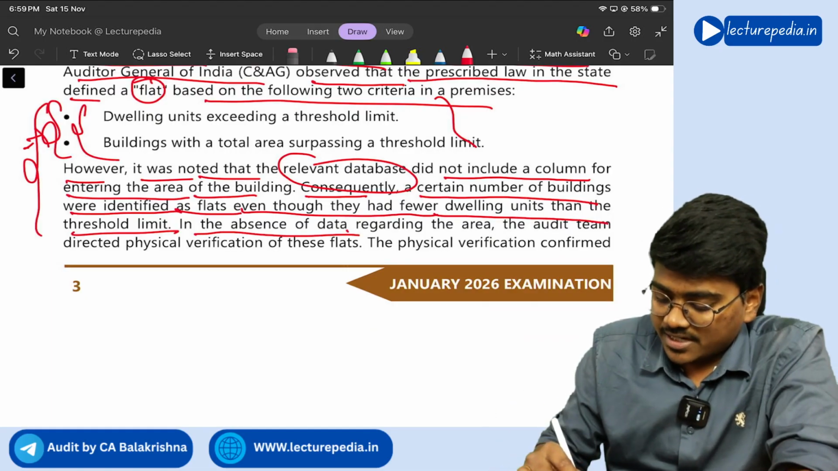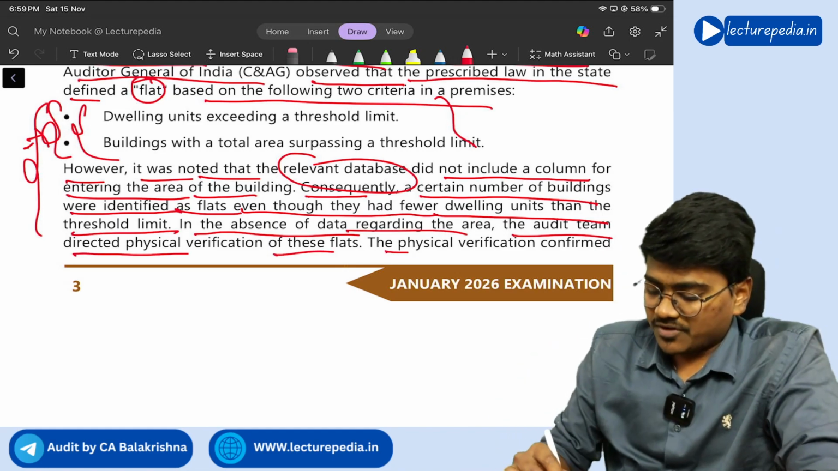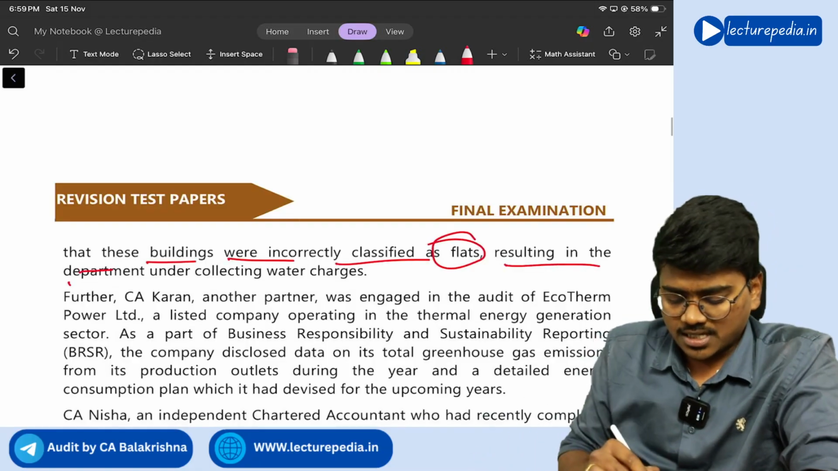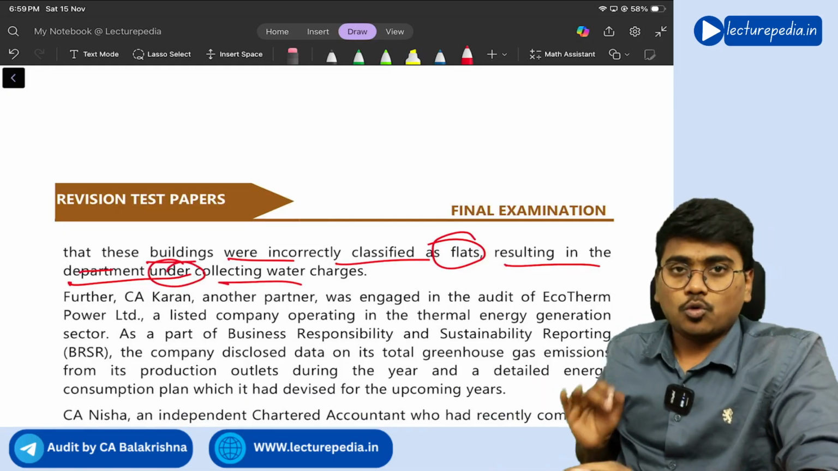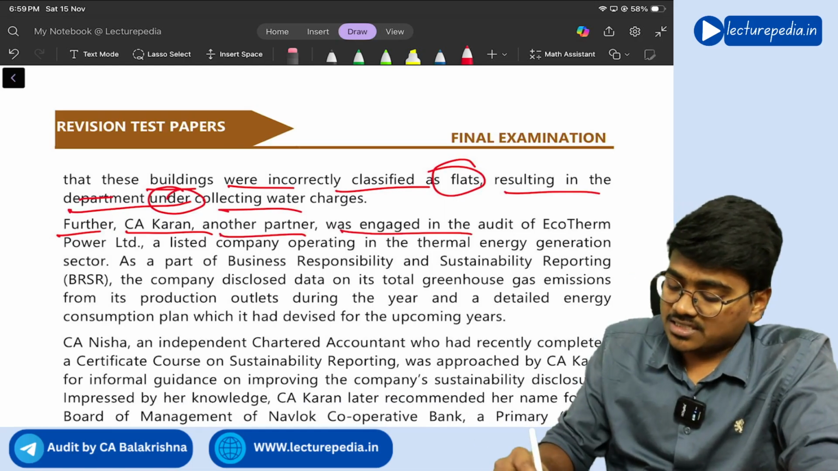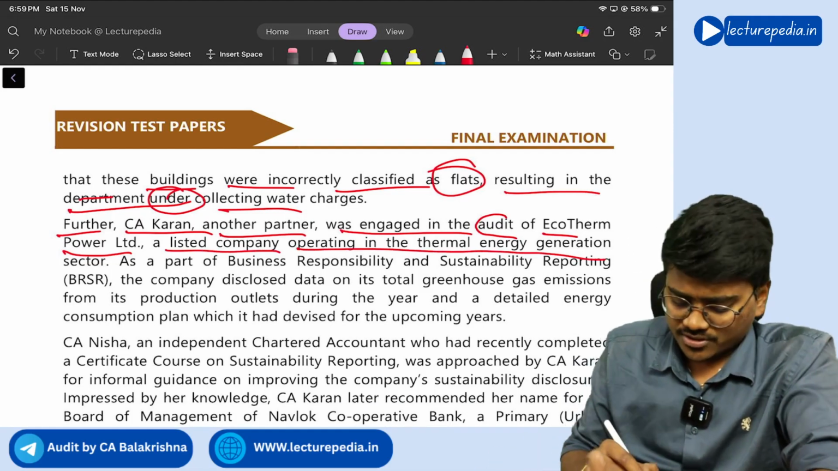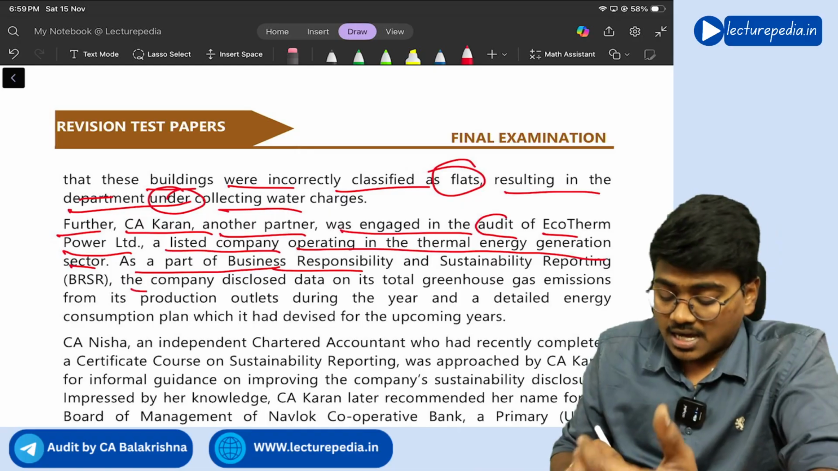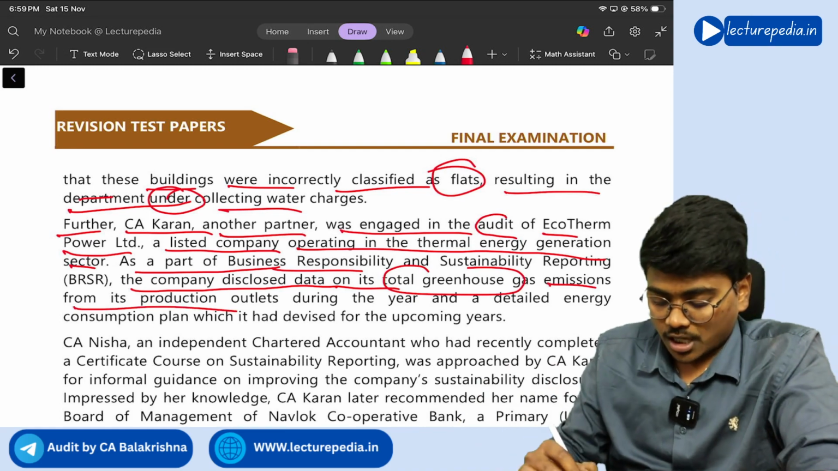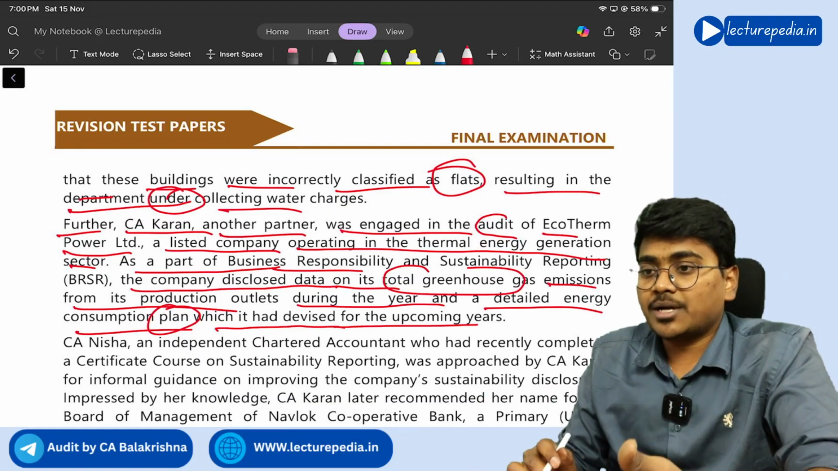In the absence of data regarding the area, the audit team directed physical verification of these flats. The physical verification confirmed that these buildings were incorrectly classified as flats, resulting in the department under-collecting water charges. Okay. Further, CA Karan, another partner, was engaged in the audit of Ecotherm Power Limited, a listed company operating in the thermal energy generation sector. As part of BRSR, the company disclosed data on its total greenhouse gas emissions from its production outlets during the year and the detailed energy consumption plan which it had devised for the upcoming years.